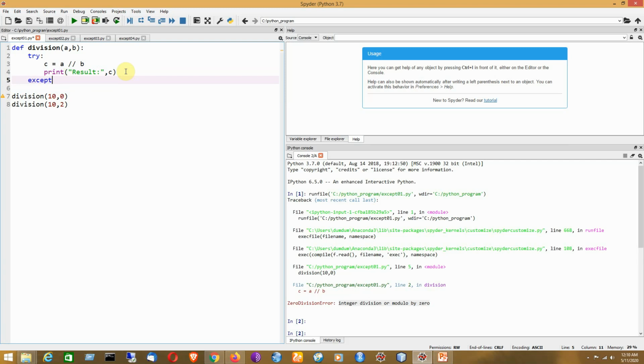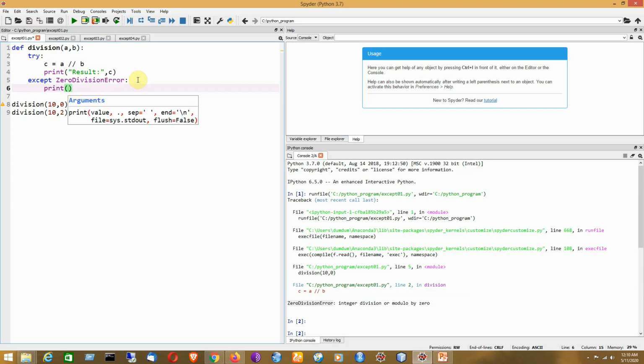That means if something goes wrong, what is to be done, that will be mentioned over here. So what is the name of the exception that is being generated? That is basically zero division error. Okay, so now I am mentioning the type of error that might occur during the execution of the program. So now I can have a print function that will show that it is basically a division by 0 error.